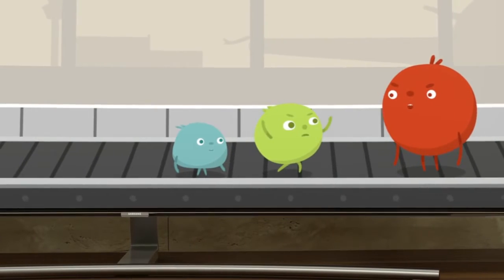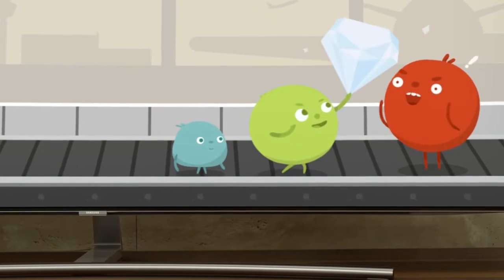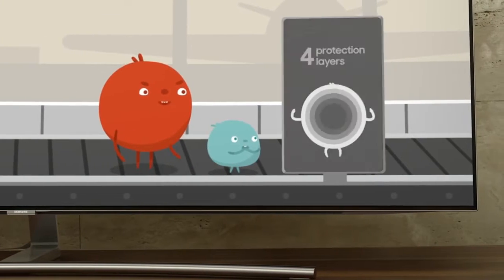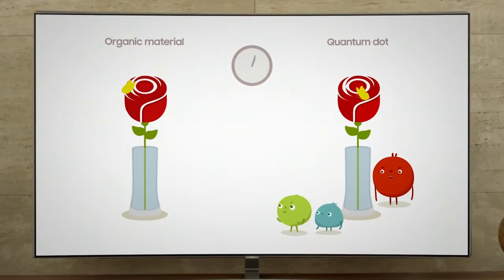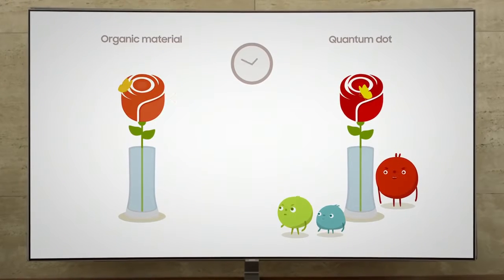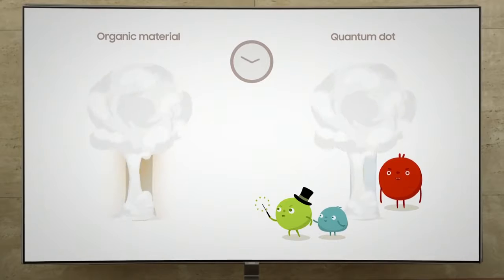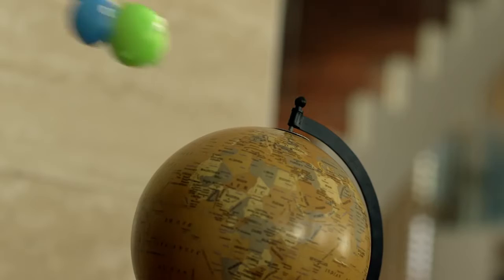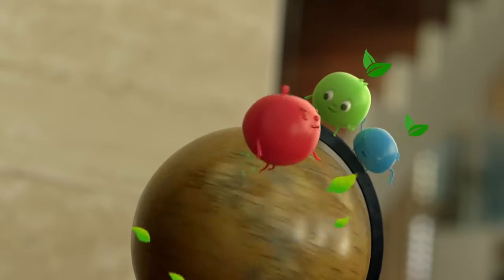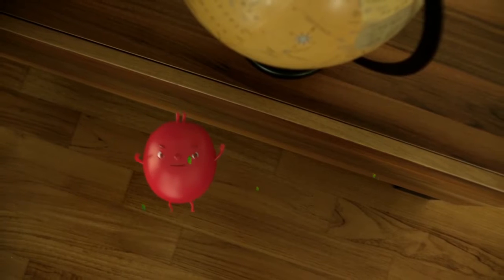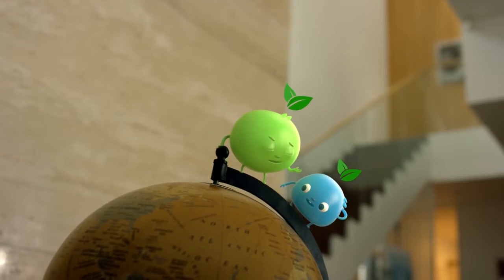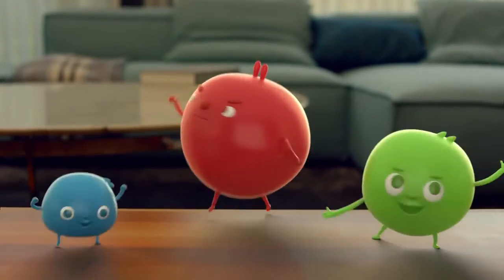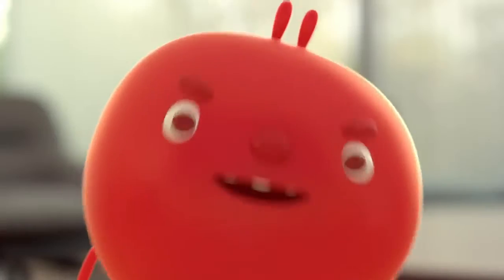Quantum dots not only shine as bright as they can, they'll shine for a long time too. The quantum dots are coated 4 times with a protective seal, allowing them to perform their best for a long lifespan. And since they're made of an inorganic material, there's little chance of burning, ruining your experience a few years down the line. Samsung's quantum dots are also cadmium free, which is better for you, your family, and the environment. Plus, they're energy efficient too. Despite shining so bright, quantum dots don't demand a lot of energy, so they'll help you save money. Is there anything these dots can't do?